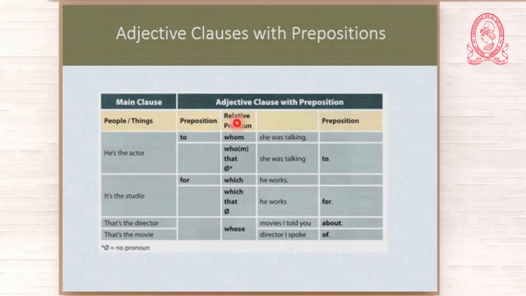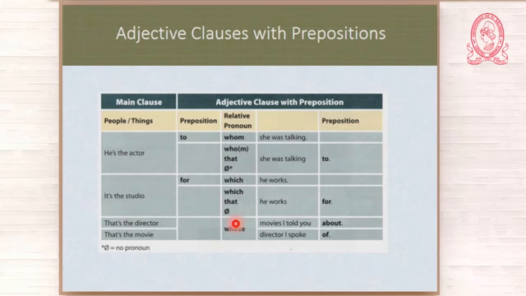Now, when you're dealing with things like in this case, it's the studio for which he works. Okay, here you have another preposition. And the preposition is at the beginning of the adjective clause. And here you have the preposition at the end of the adjective clause. And the same thing happens. Okay, if the preposition is at the beginning, you cannot omit the relative pronoun. Okay, you have to say, it's the studio for which he works. But if the preposition is at the end, then it is possible to omit the relative pronoun.